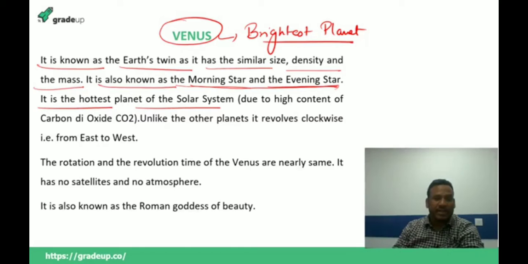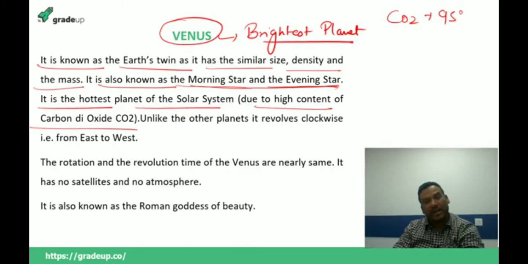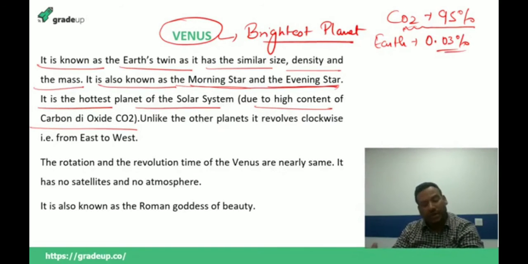And why is it the hottest planet? Due to the high concentration of carbon dioxide. The content of carbon dioxide on Venus is somewhere around 95%. So you can imagine how hot Venus can be. On Earth, the content of carbon dioxide is only 0.03%. When the carbon dioxide is only 0.03% on our Earth, you can see how hot our Earth is.